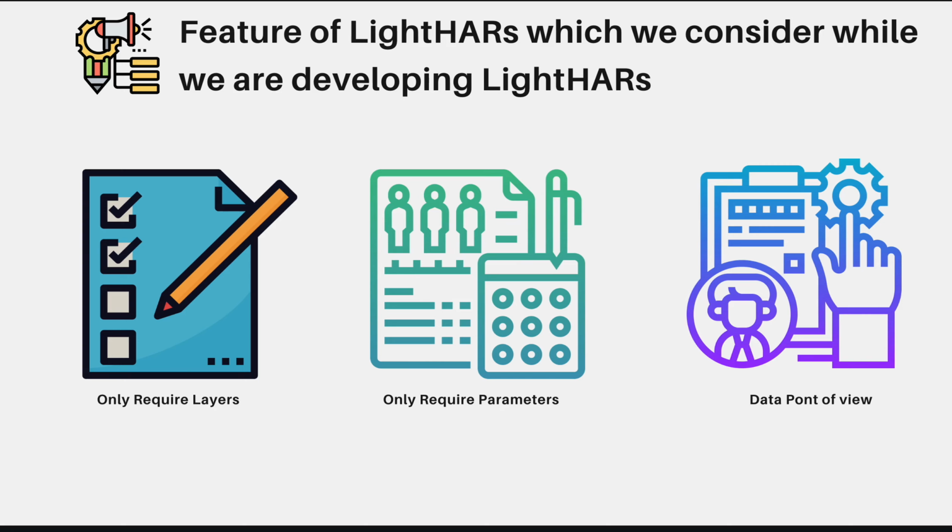First, we include only the required layers and eliminate the unnecessary layers. Then we include only the required parameters and eliminate unnecessary parameters. And last is the data point of view. Now what is the data point of view? We convert the total amount of data into 240 elements and 80 slices for each data for the machine level input. And the only required layers and parameters we will see while we are discussing the Light HRS architecture.